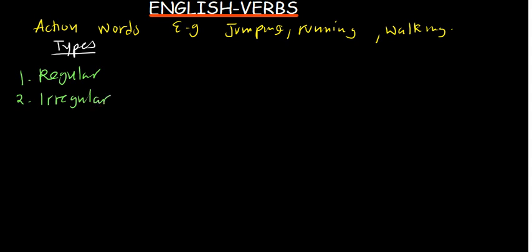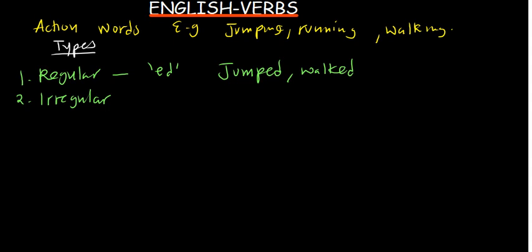So when you are talking about regular verbs, these are verbs that carry ed at the end in their past tense. So when you are writing the past tense of regular verbs, they are going to have ed. For example, jumped. So you can see ed at the end. Walked. So these are regular verbs.